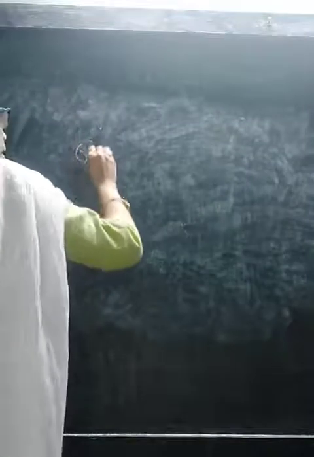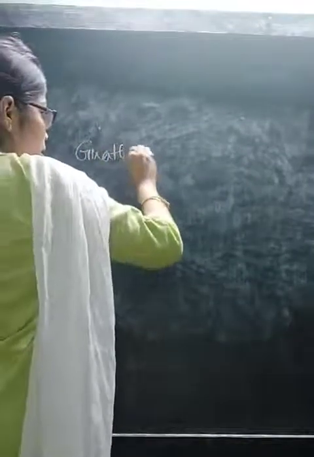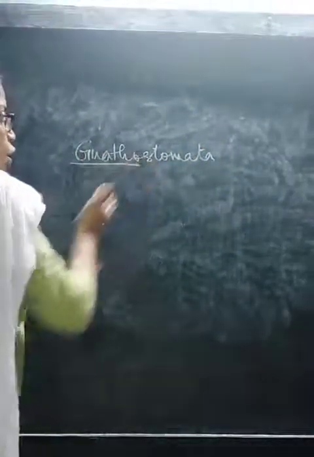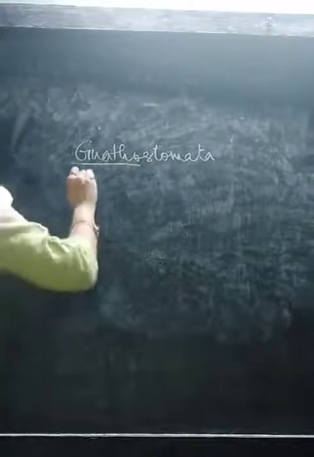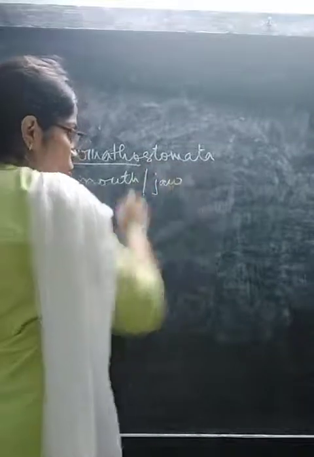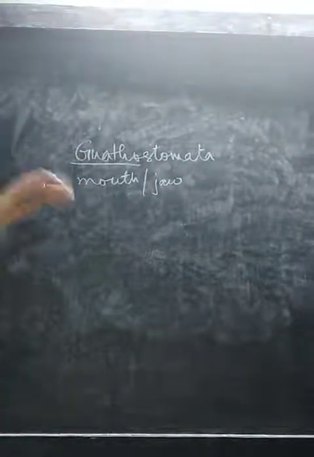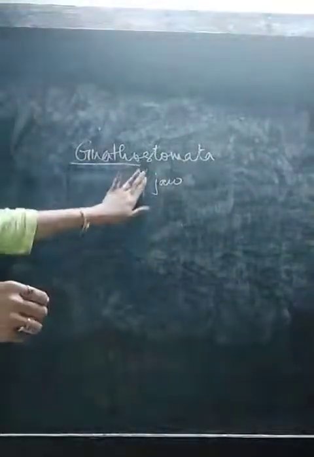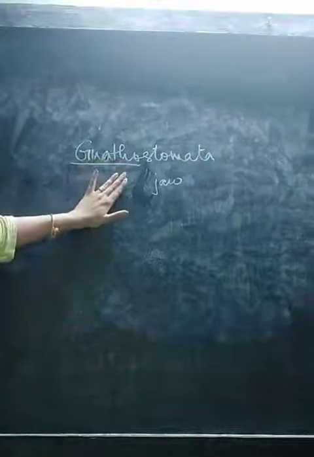Now talking about the two superclasses, Agnatha and Gnathostomata. First we talk about Gnathostomata. The word Gnatho or Gnatha means jaw. The organisms whose mouth has a jaw are known as Gnathostomata.